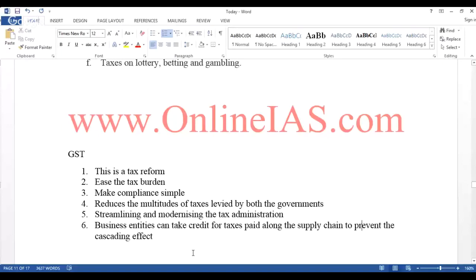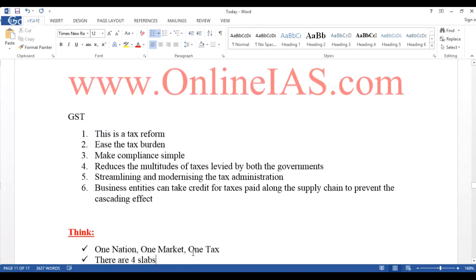Now, look at this. Credit for the taxes paid along the supply chain to prevent the cascading effect, and this is what is called tax credit. This will continue throughout the chain from manufacturer to the wholesaler, wholesaler to the retailer, retailer to the end consumer. For the entire chain, this input credit or tax credit will be continued.